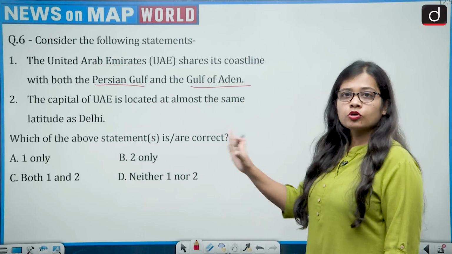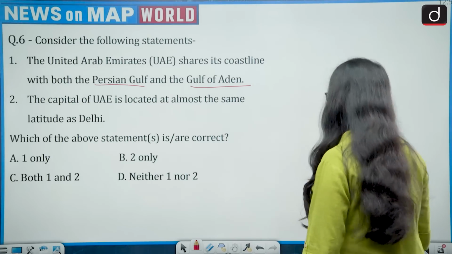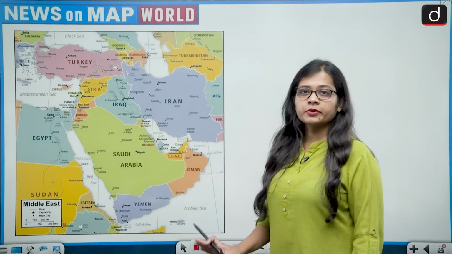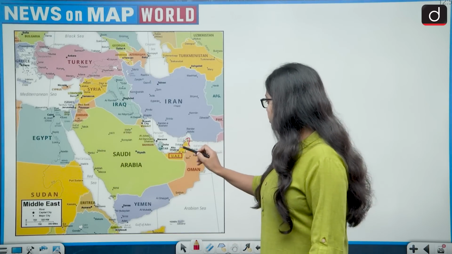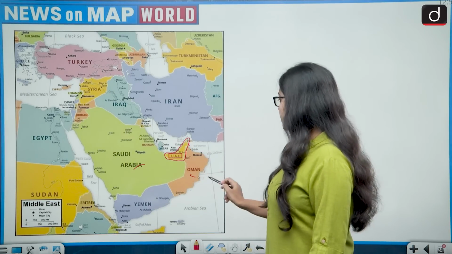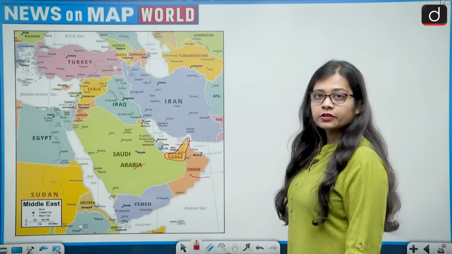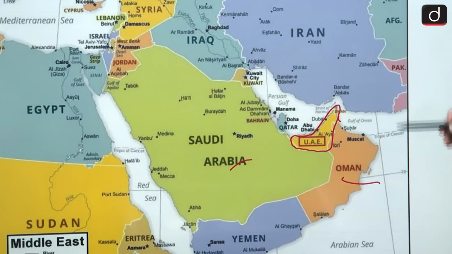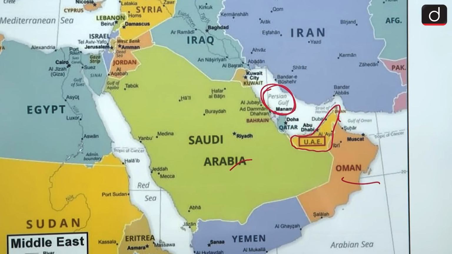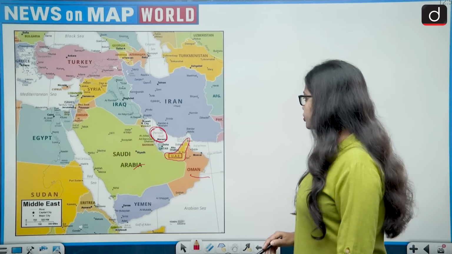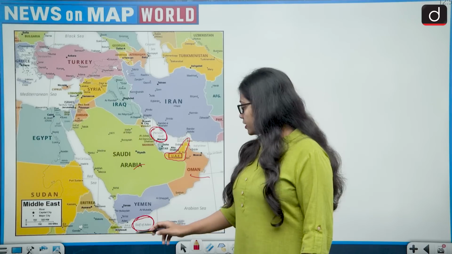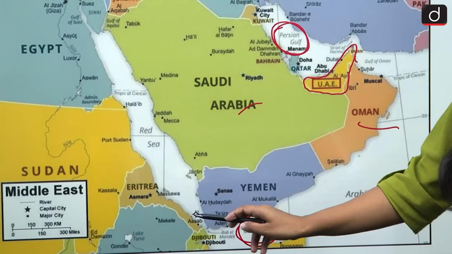Now it becomes important to know about the location of both, the Persian Gulf and the Gulf of Eden. Now looking at the map, UAE is a country which lies in the Middle East, and this is the location of UAE, and it shares its border with Saudi Arabia and Oman. So if we look at the location of UAE, then it shares its border with the Persian Gulf. Now this is correct, that it shares its border with the Persian Gulf, but it does not share its border with the Gulf of Eden, because Gulf of Eden is between Djibouti and Yemen.